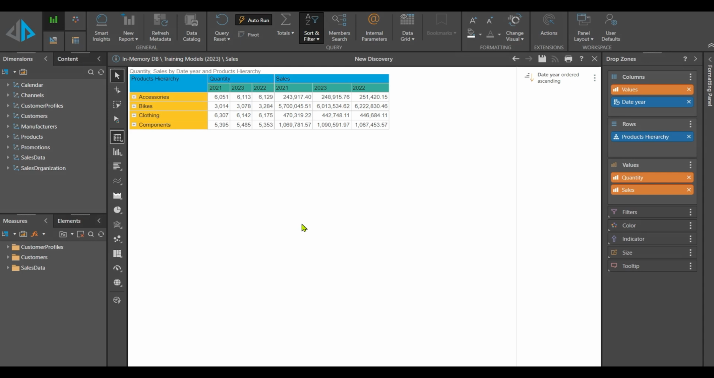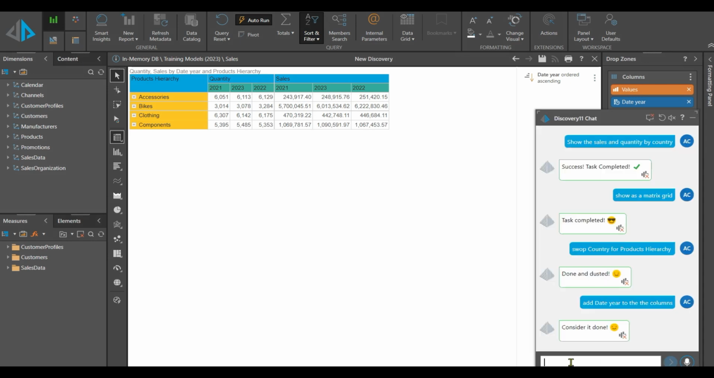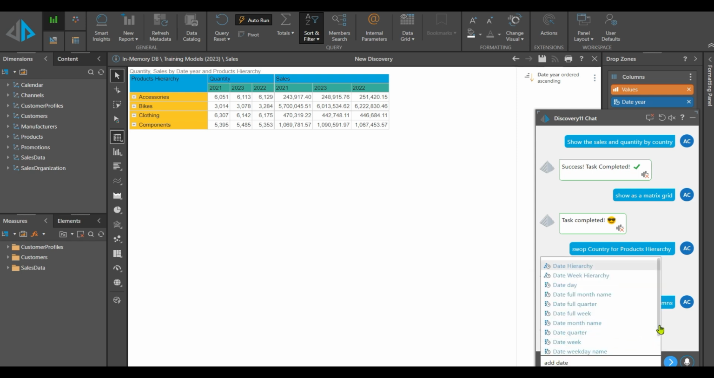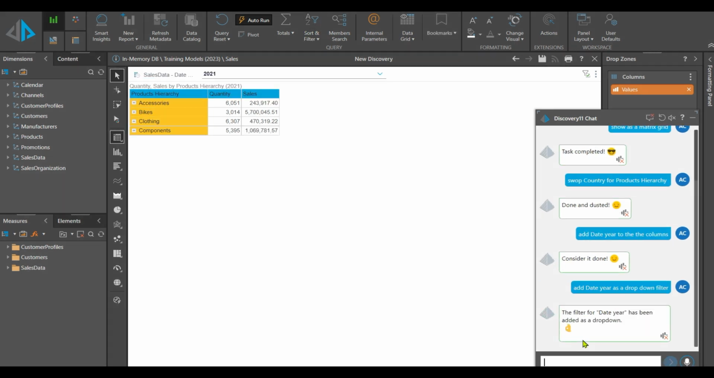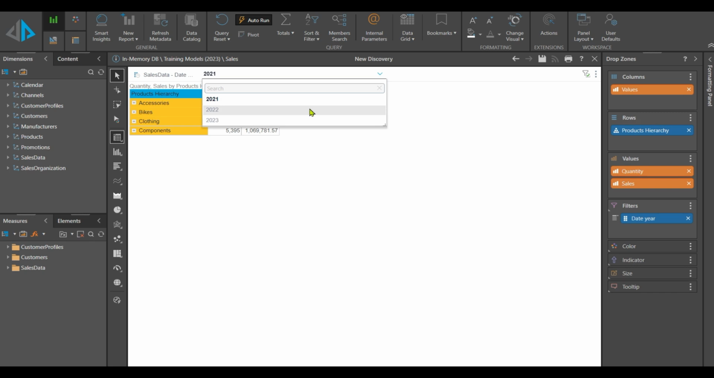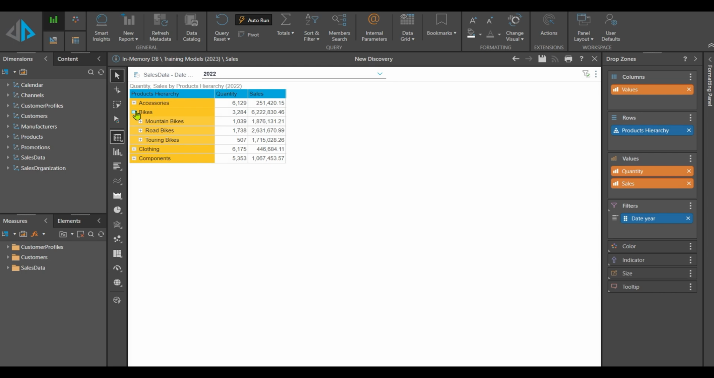But what happens actually if I would like to see it as more of a filter rather than having the whole thing? Wouldn't it be good to have it as a filter? So that's also really easy. So what we can do now is that we can pop it in there and we can say, right, could you add the date? We can do date year as a drop-down filter. There we go. And you can now see that we've got that lovely drop-down filter that we've got here now for by year. And again, we can have it all the way through.